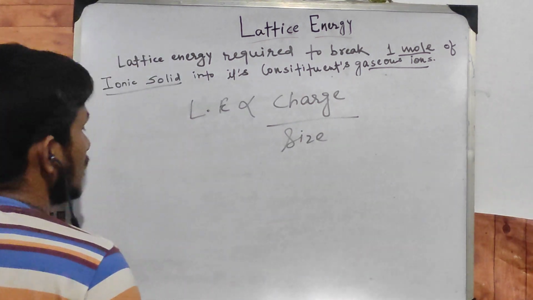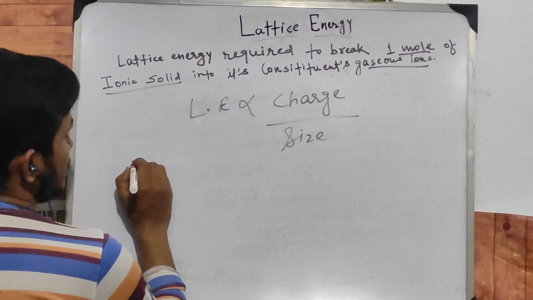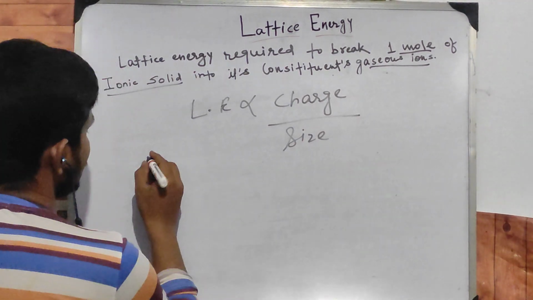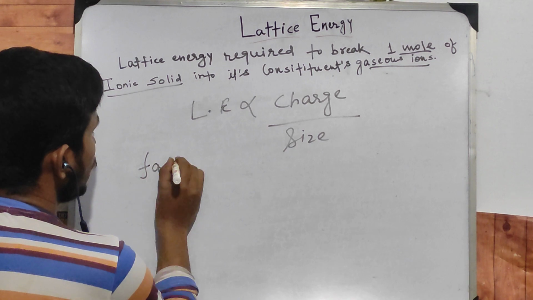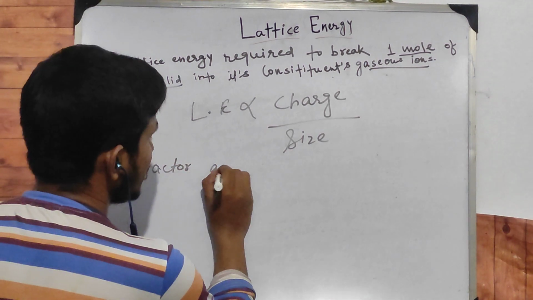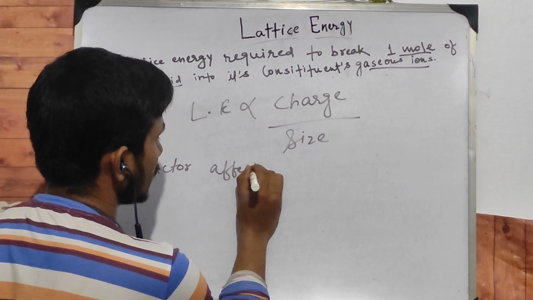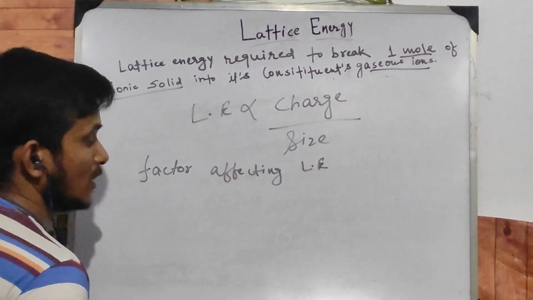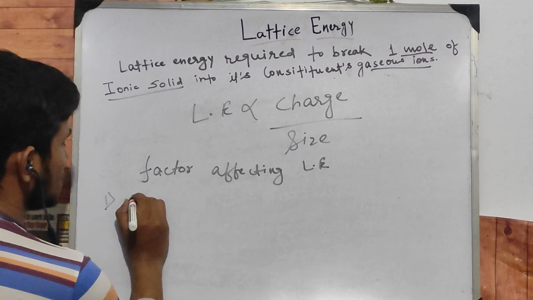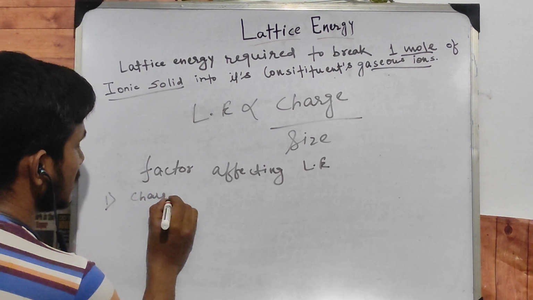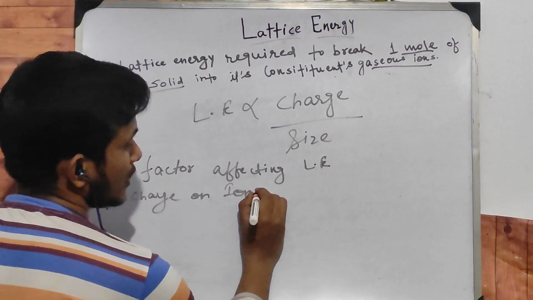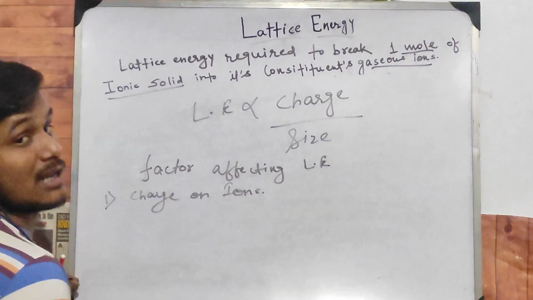Okay, now we will study the factors affecting lattice energy. First is charge on ion. How will the charge affect our lattice energy?